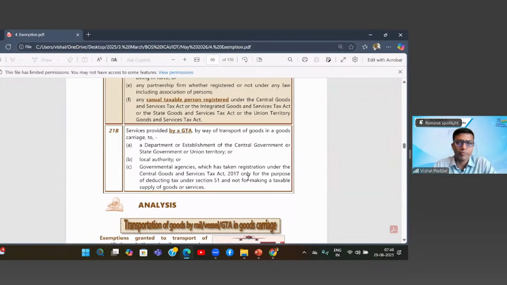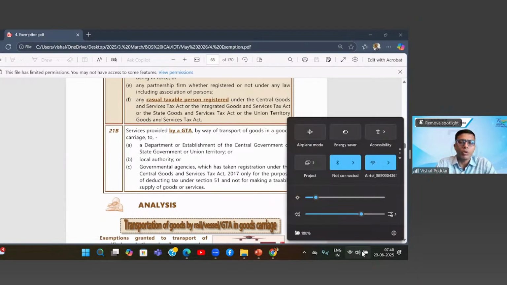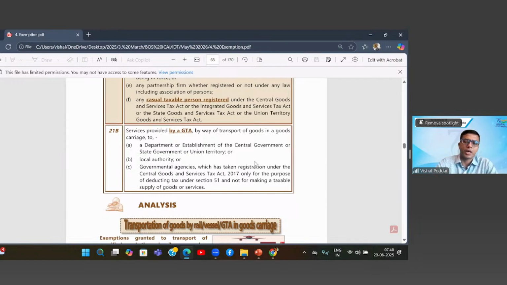Now, as you all know, under GST, only one TDS is applicable. It is unlike income tax. In income tax, there are multiple payments for which TDS is applicable. However, in GST, only where the payments are made by government, only that is liable for TDS. So by default, the government entities have to take registration.